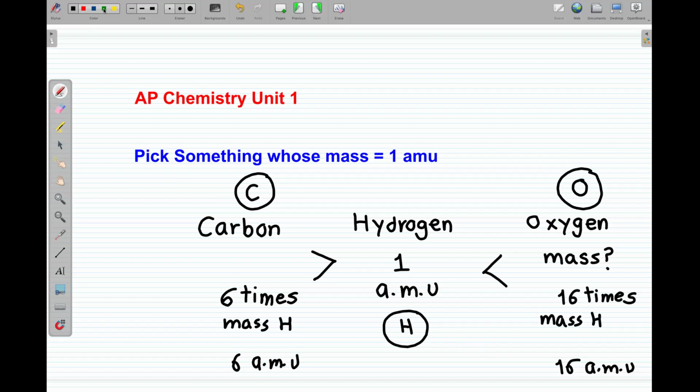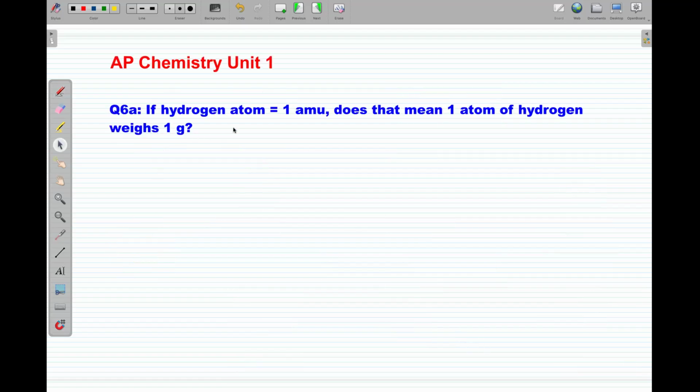So simply you are comparing how many times this particle or any particle is heavier compared to the hydrogen atom as a reference unit. That's just a shortcut that will help us to compare these particles which have very small size without using this 0.0001. If one hydrogen atom is equal to 1 AMU, does it mean one atom of hydrogen weighs 1 gram?